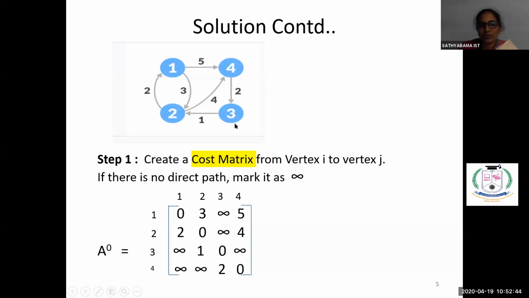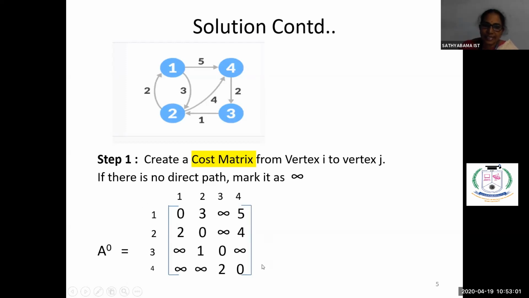Now, next we are seeing 4, 3. 4, 3, we have the cost as 2. Okay, so 4, 3 is 2. Again 4, 4, there is no cost, so we are saying it is 0. So like this, we are filling the cost matrix initially, that is A0.